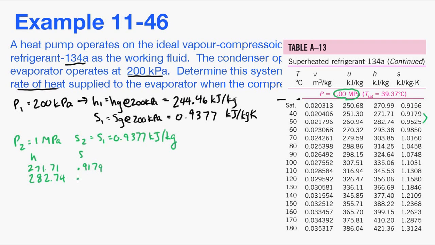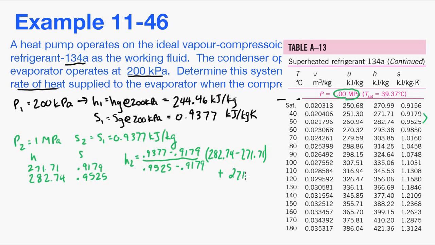So we'll look up our enthalpy and our entropy values that we will interpolate between. So h2 is equal to 0.9377 minus 0.9179, divided by 0.9525 minus 0.9179, multiplied by the difference in enthalpies from the table values, plus 271.71. So h2 is equal to 277.98 kilojoules per kilogram.